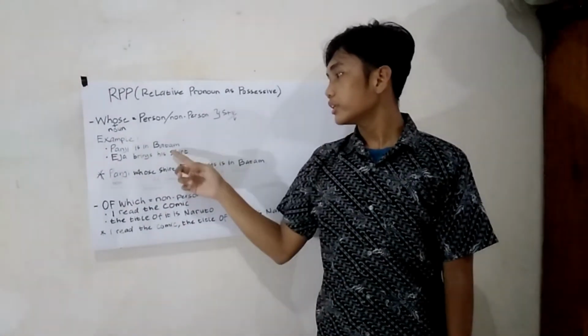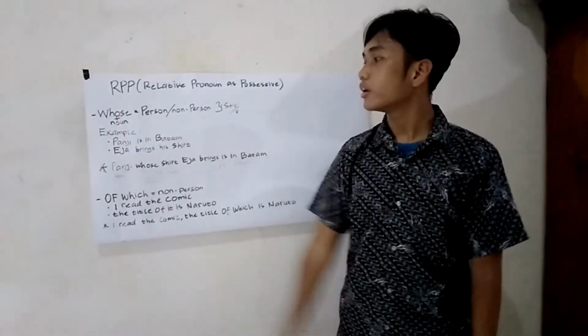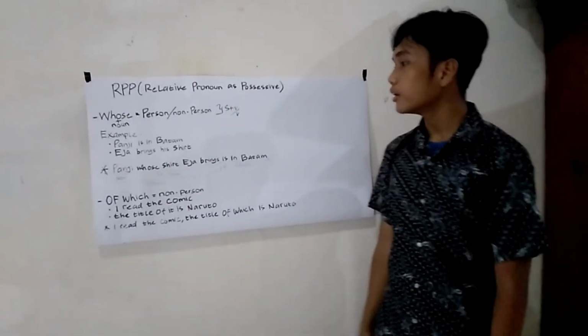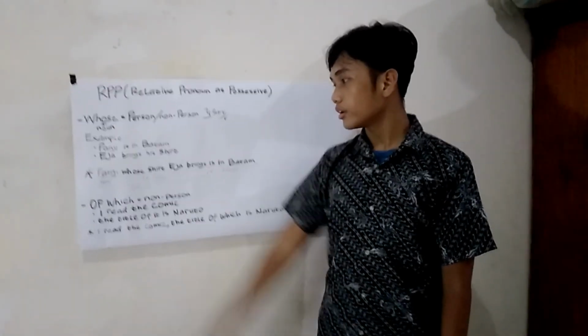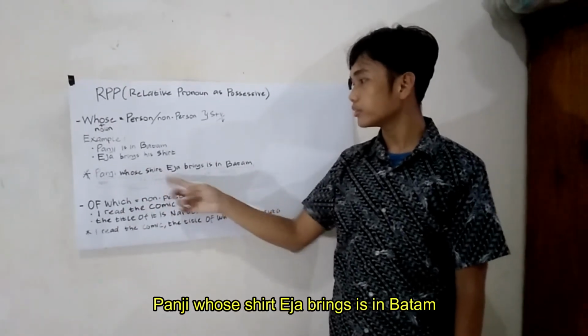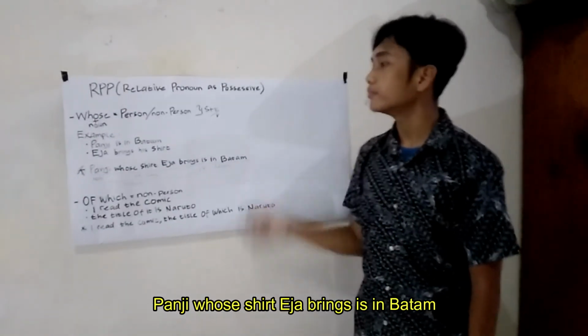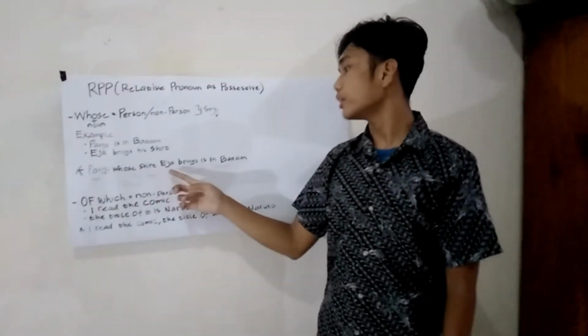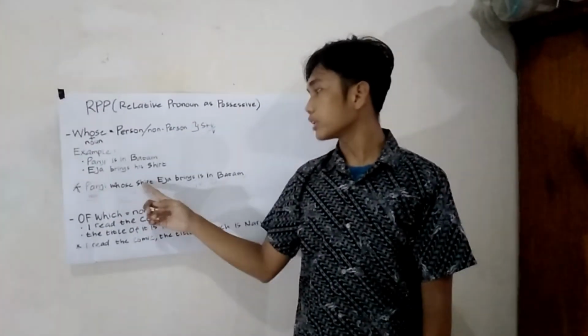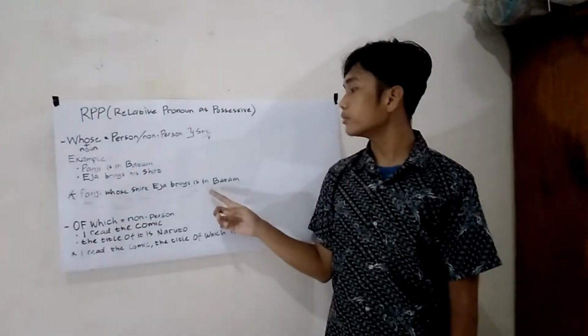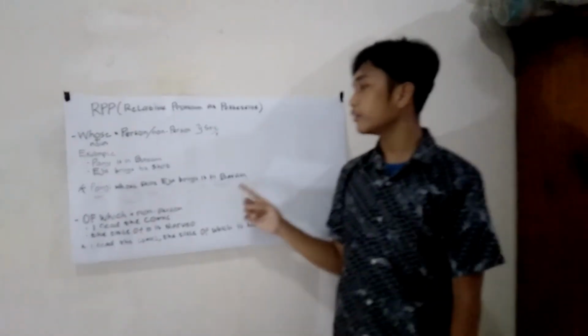So we change his to whose, and then we create a sentence: Panji whose shirt Eja brings is in Batam. Panji whose shirt Eja brings is the subject, is is the verb, in Batam is the adverb.